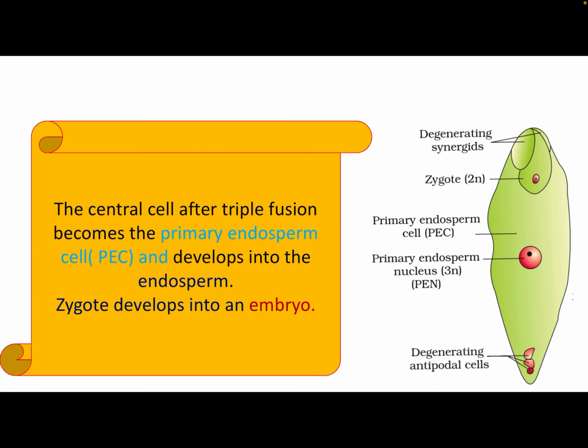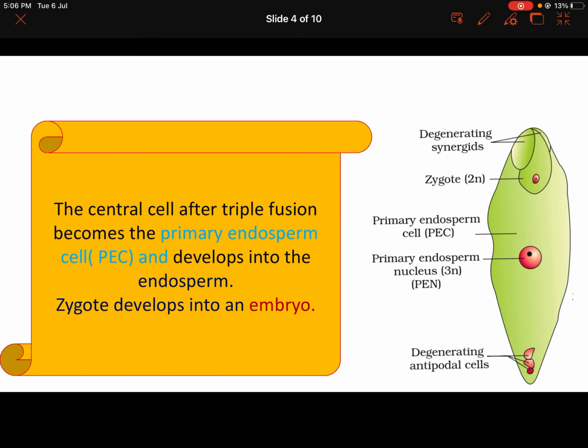The central cell means this cell is the central cell. This picture shows the whole female gametophyte or embryo sac after fertilization. You can see the zygote is 2n, and this is the primary endosperm nucleus, in the one large primary endosperm cell in the middle of the embryo sac.